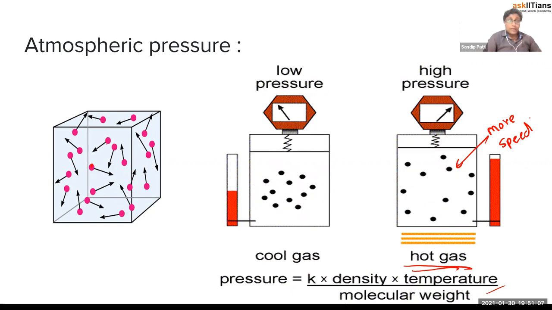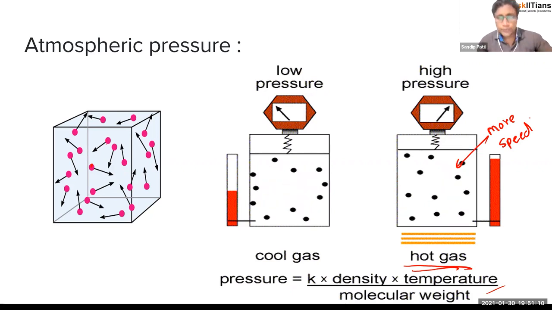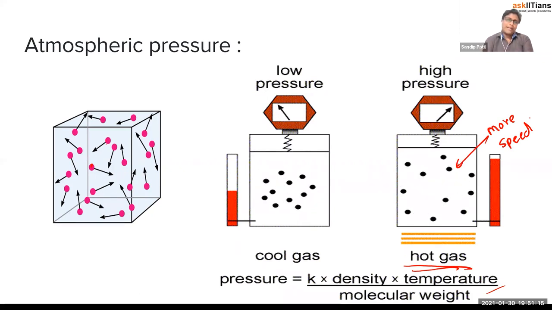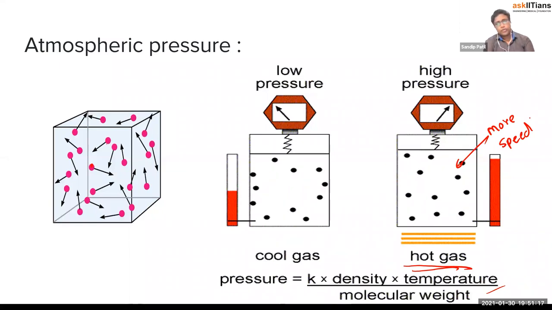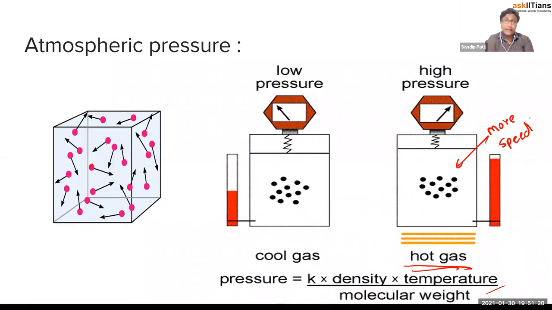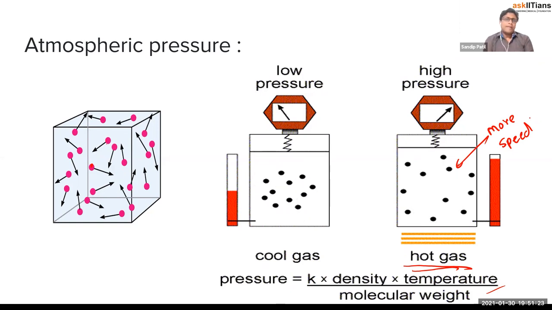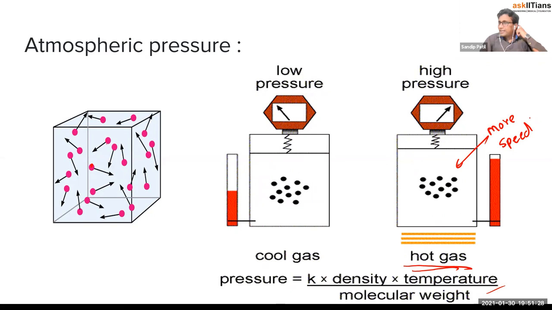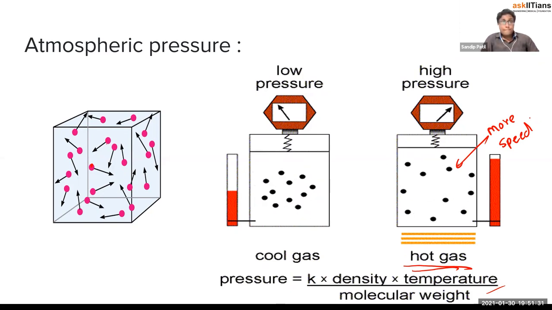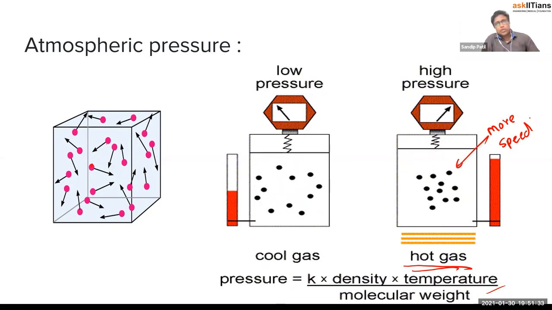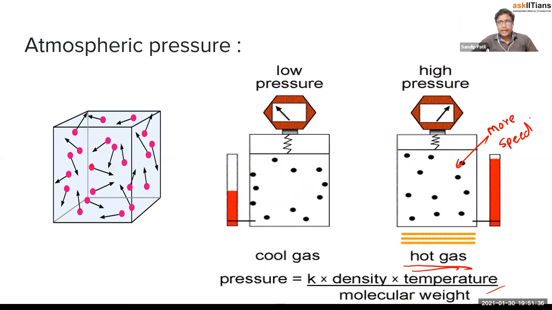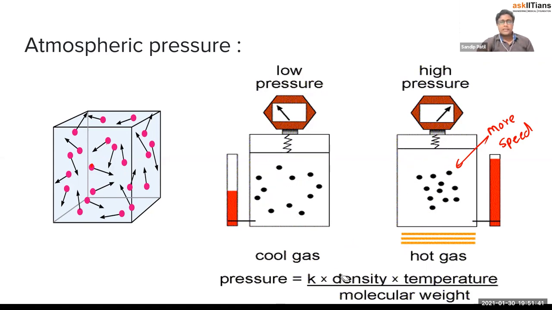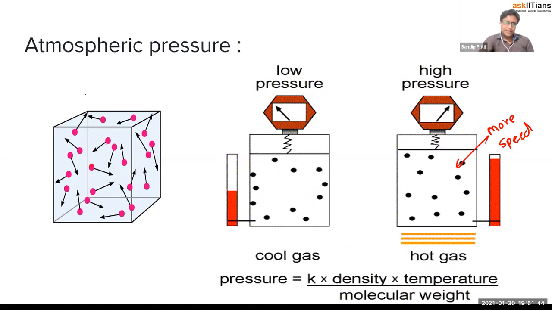If the temperature is high, it is very simple to understand, right? In the cold winter, normally we do not like to move a lot. We want to just sleep, and we wake up very late in the morning in the winter season. But in summer, we need some energy, and we try to go somewhere, right? Because if the temperature is high, molecules have more speed. So more speed will give you more pressure. So hot gas will have more pressure than cool gas. Okay, so this is one thing we can say.